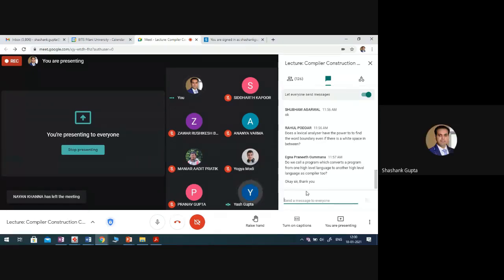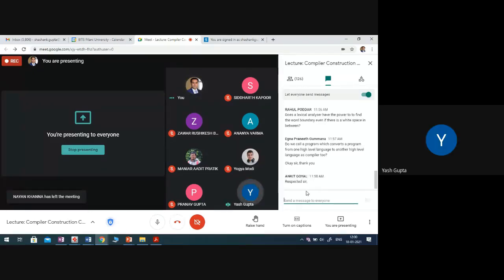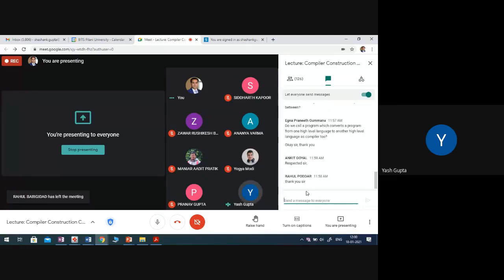Excuse me, sir? Yeah. Sir, you said that the compiler usually ignores the white spaces and finds the tokens using the delimiters and the keywords that it has. Correct.